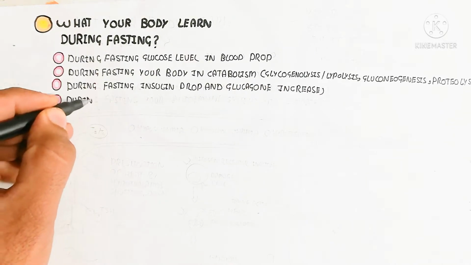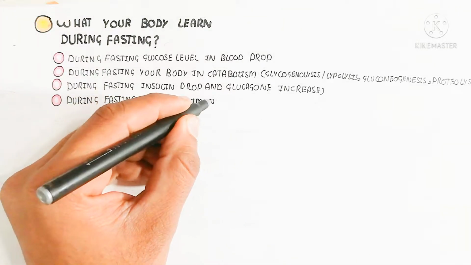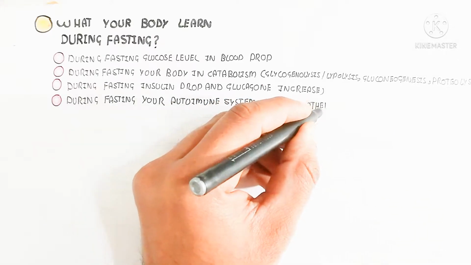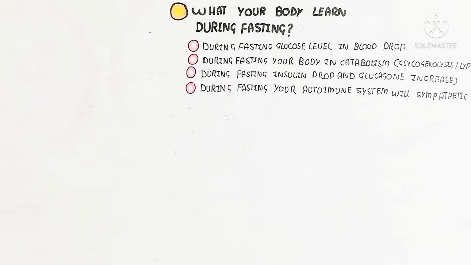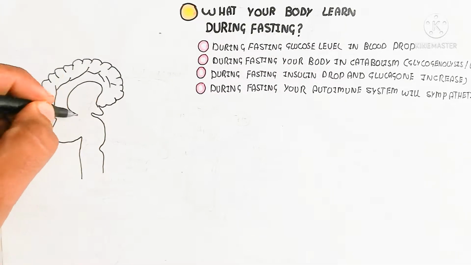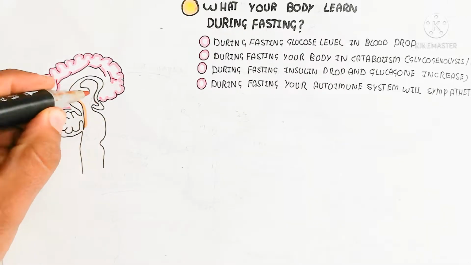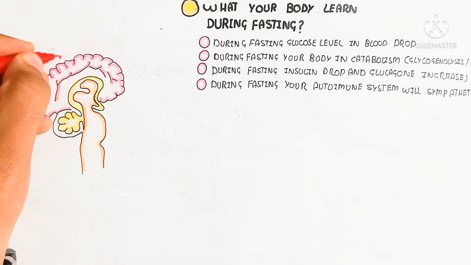And during fasting insulin drops and glucagon increases, so that is why catabolism occurs due to the breakdown of glycogen, and insulin is anabolic, so it will be inhibited. During fasting your autonomic nervous system will be in sympathetic mode, but later on it will convert into the parasympathetic nervous system, which also plays an important role during fasting. Let's begin to understand with the brain.